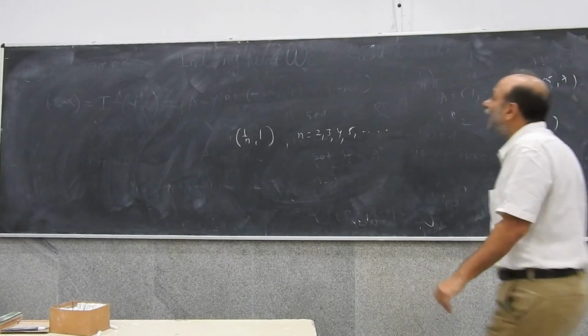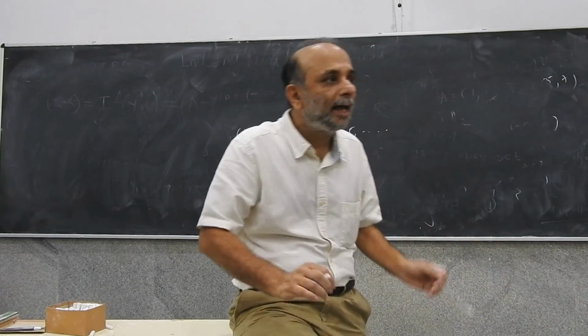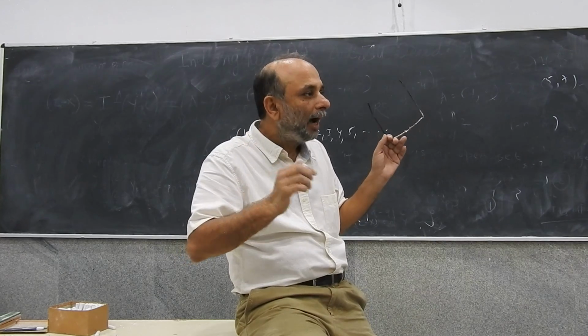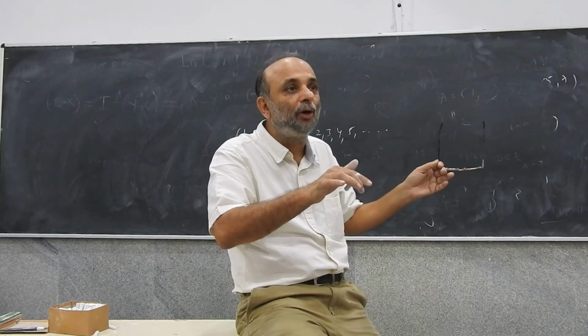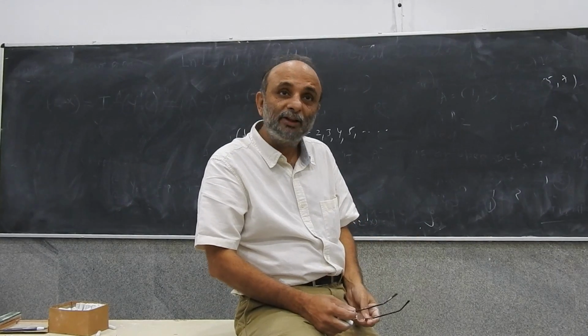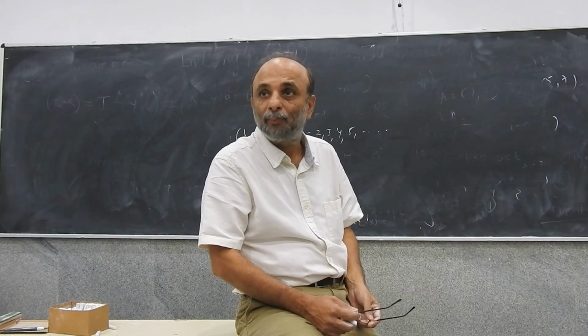Now, you can actually think of the sequence 1 upon n as belonging to this set. Right? Okay, so for example, half doesn't belong to this set. But you can think of the sequence 1 upon n.